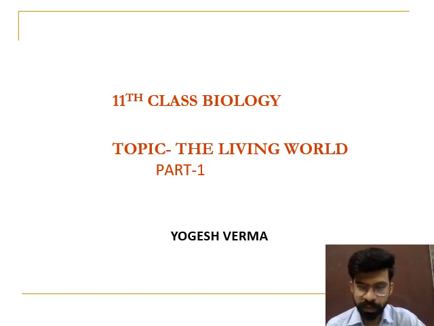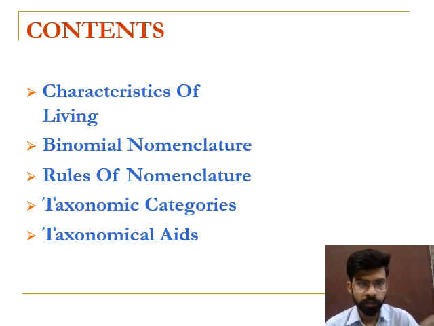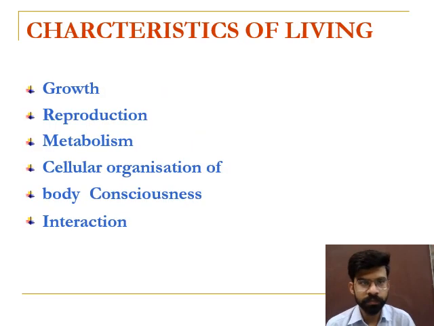Our first chapter is the living world. In the first topic we will study the characteristics of living things, and then binomial nomenclature, then the rules of binomial nomenclature, taxonomic categories and taxonomical aids. These are the contents of our first chapter.